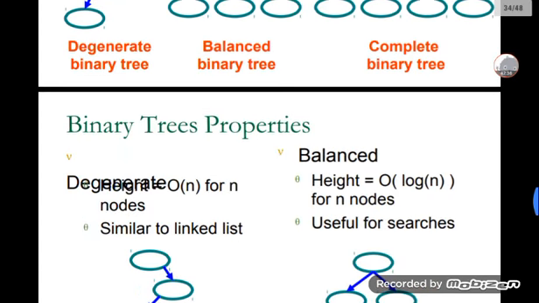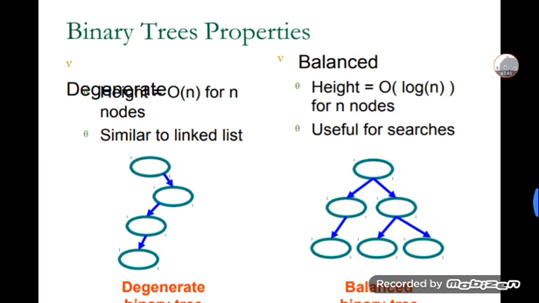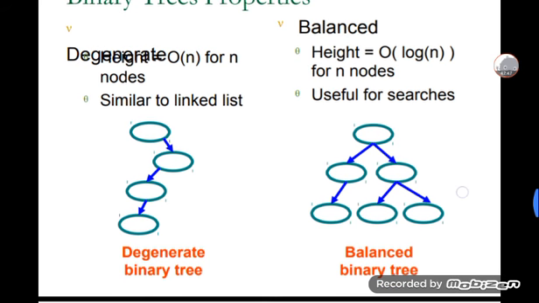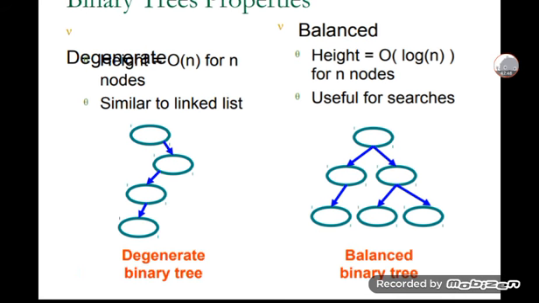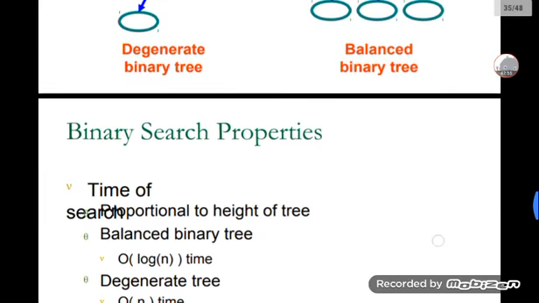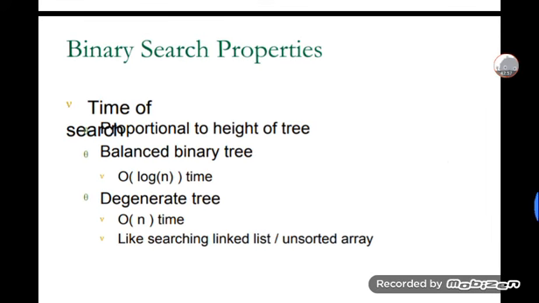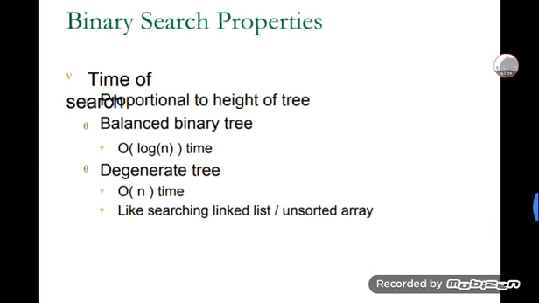And then binary tree properties. Degenerate is of order n for n nodes, similar to a linked list, which is a degenerated binary tree. Balanced has height equal to order of log n for n nodes. It is useful for searches in balanced binary trees. And then binary search properties: the time of search is proportional to the height of the tree.